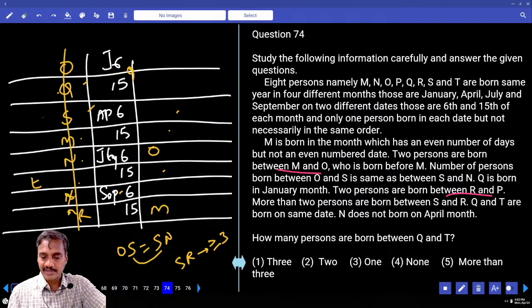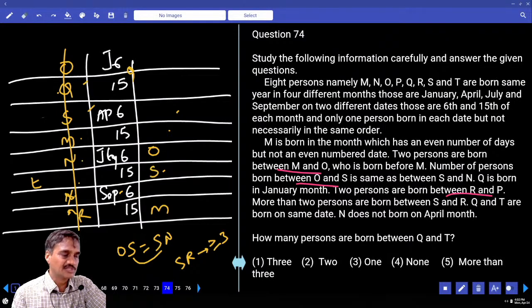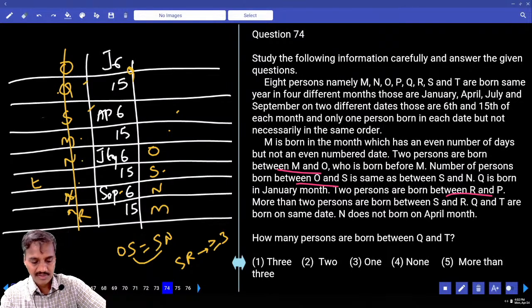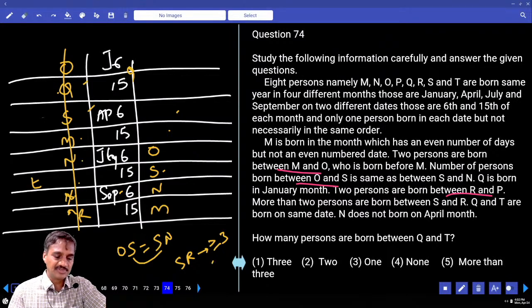And the number of persons between O and S equals the number between S and N. Now if you take S at this place, the number of persons between O and S equals that between S and N. If S is here, then between S and R there must be a minimum of 3 persons, so R can be here. Now if R is here, then Q must be here, isn't it? Then R and Q will be used.